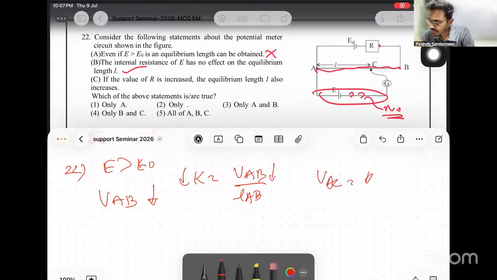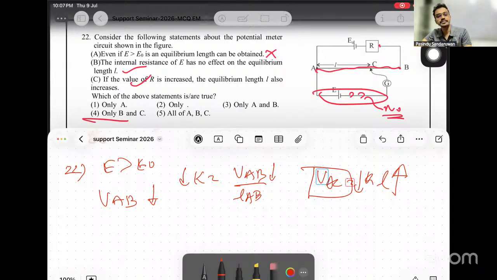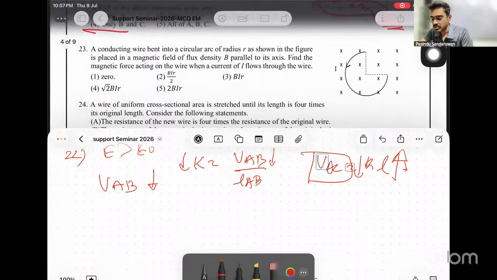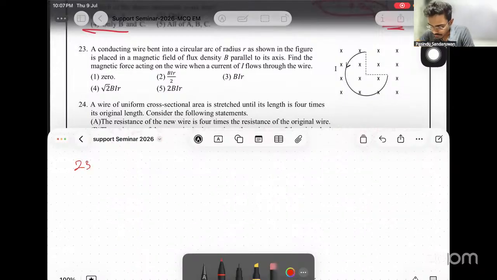Then VAC equals KL for any length. If K decreases, L increases for a given potential. Then C is also correct. Then that is B and C. Right? Statements. Have to have a good understanding to do the statements, even though they are statements. Have to have a very good understanding of the potentiometer.